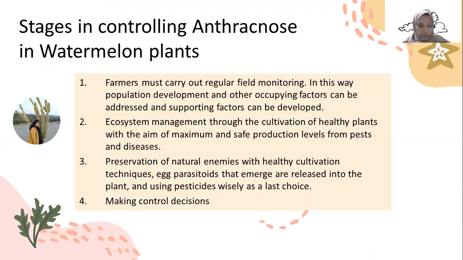Okay, the next one is the stages in controlling pests and disease in plants in general. First, the farmer must carry out regular field monitoring. Second, ecosystem management through the cultivation of healthy plants with the aim of maximum and safe production levels from pests and disease. Third, preservation of natural enemies with healthy cultivation techniques. Parasitoids that emerge are released into the plant, and using pesticide wisely as a last choice. Fourth, making control decisions.